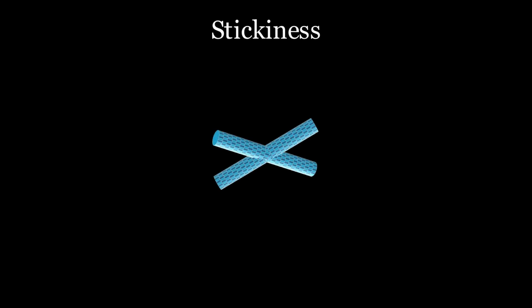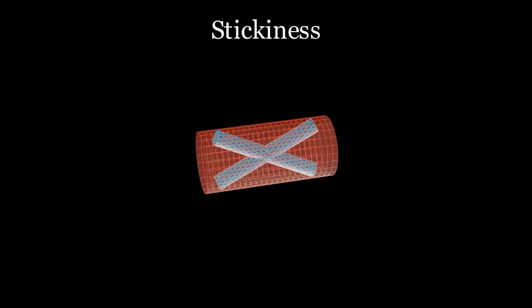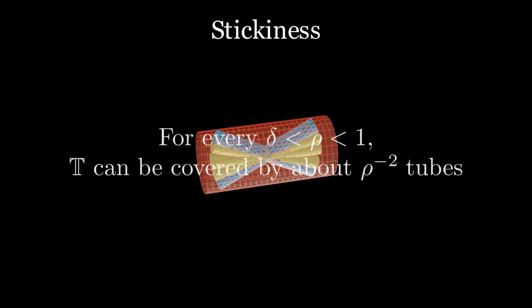The main aspect that has had a great breakthrough in these years is stickiness. It's really easy to understand stickiness. As we have a finite set of delta tubes, can we cover all the space that the delta tubes occupy with larger tubes called rho tubes? It is hard to explain through words, but see the animation demonstrating stickiness. If we can assure the number of least rho tubes needed to cover all delta tubes, then it's a way to describe how closely the delta tubes are together.